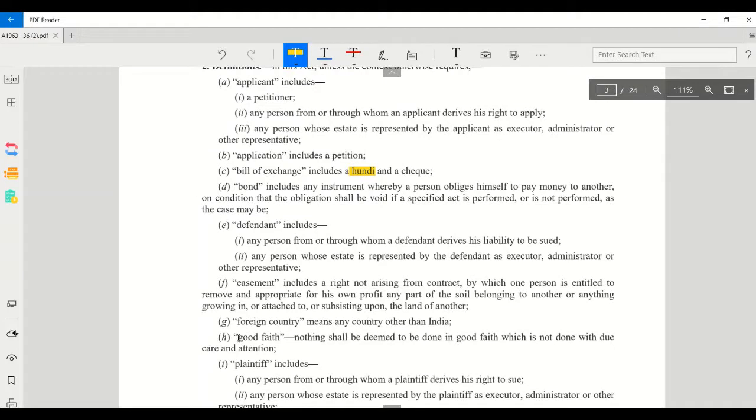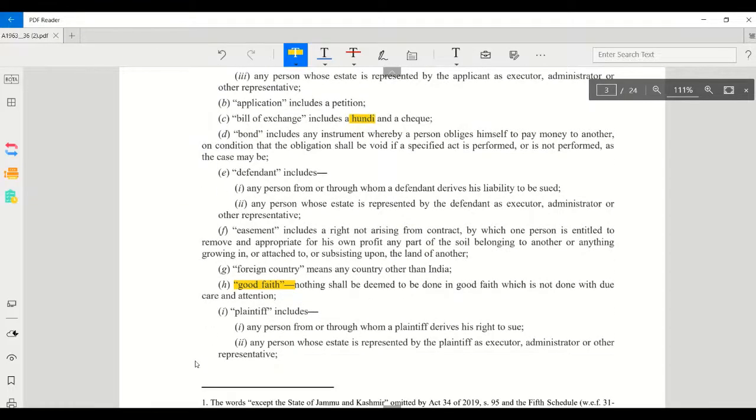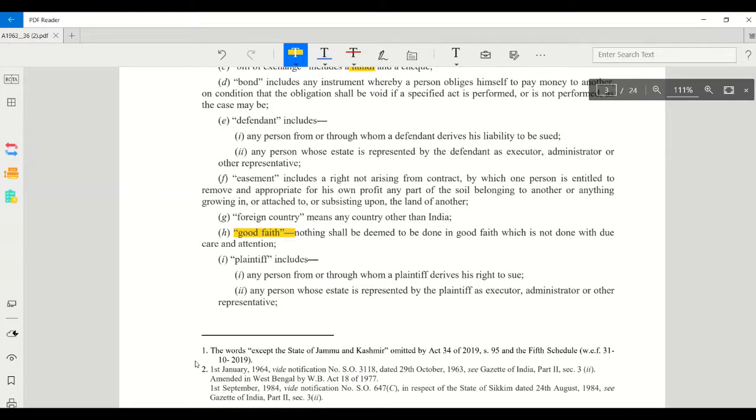Good faith is important. Nothing shall be deemed to be done in good faith which is not done with due care and attention. An objective question may be asked. Then plaintiff. Plaintiff includes any person from or through whom a person derives his right to sue, and any person whose estate is represented by the plaintiff as executor, administrator, or other representative.